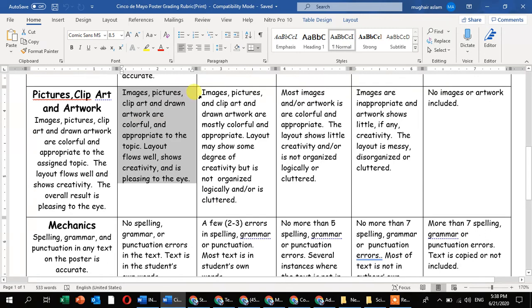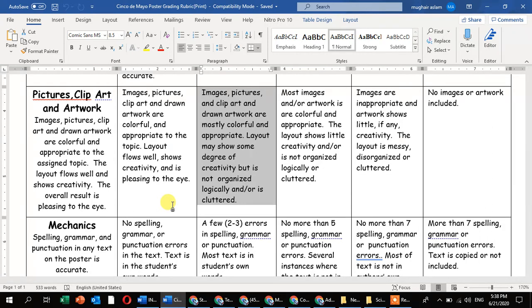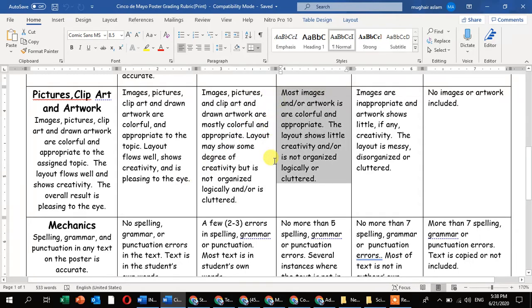Now, while you are making the poster, images, pictures, clip art, and drawn artwork are mostly colorful and appropriate. Layout may show some degree of creativity, but is not organized logically or culturally. Most images or artwork are colorful and appropriate. The layout shows a little creativity and is not organized logically and culturally.